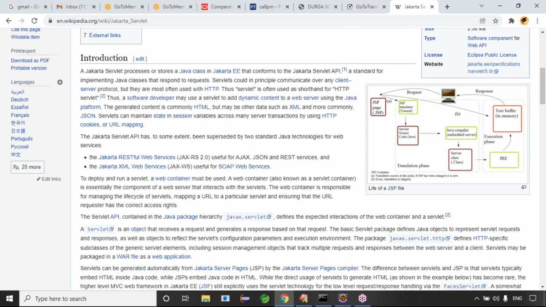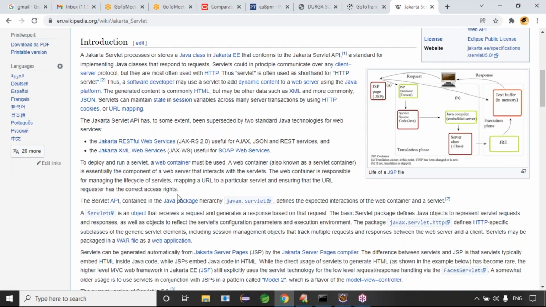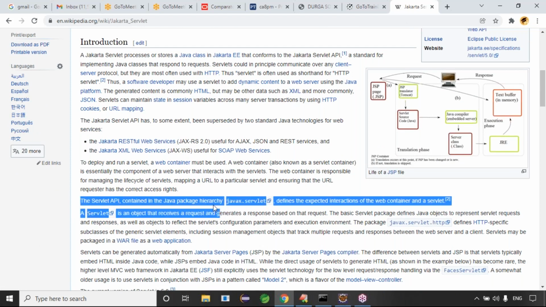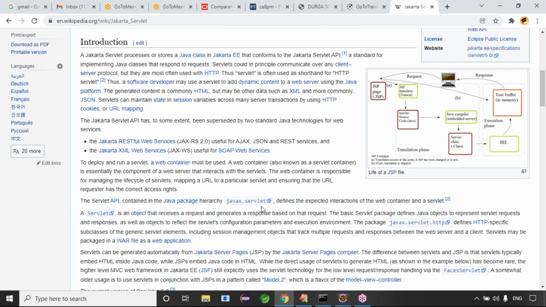Simply the servlet API. The servlet API contains the Java package hierarchy, guys. The servlet package defines the expected interaction between the web container and the servlet, right?